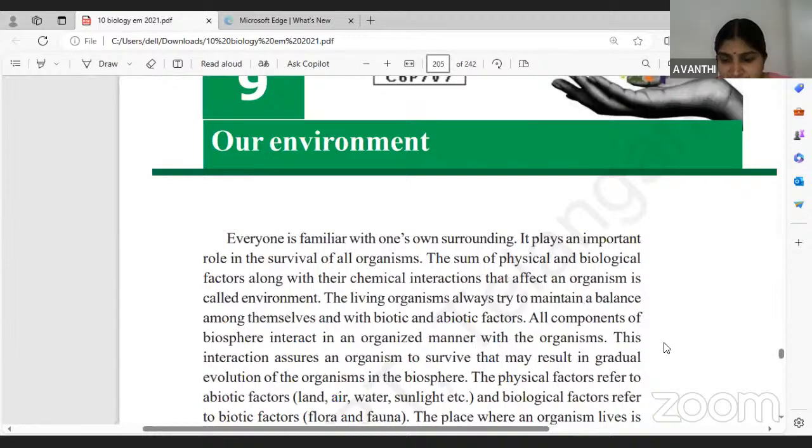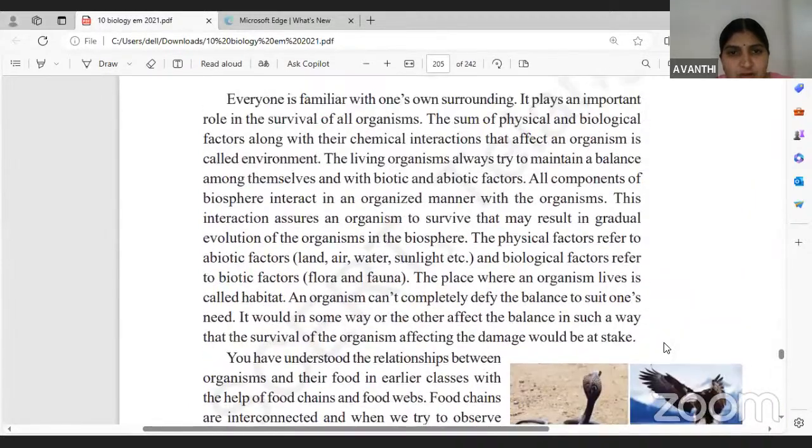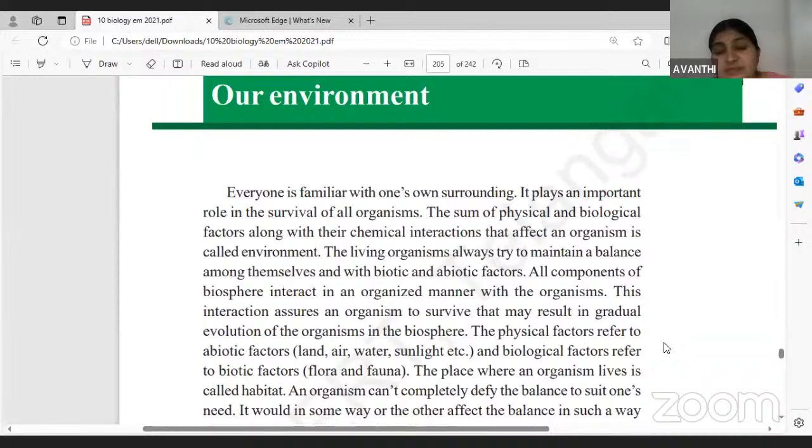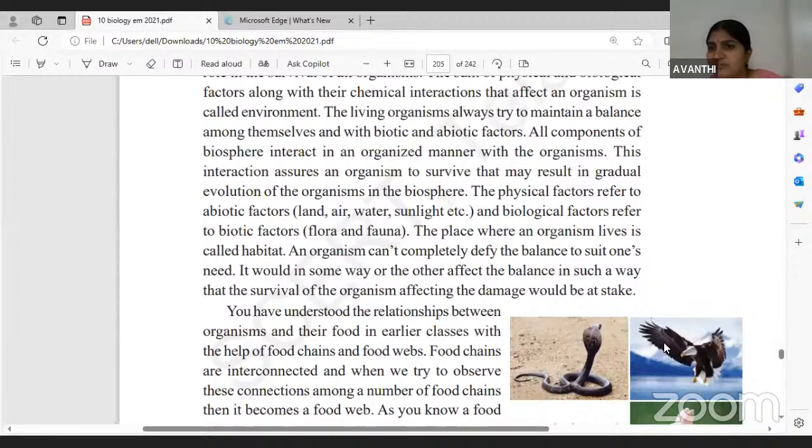Okay, so this is our topic, children. Here, as I told you, environment is nothing but the surroundings where a living organism survives. This environment includes different groups of organisms and how energy is being transferred from one organism to another. It includes non-living things and living things. All the non-living things we can give one word: abiotic component. And all the living things can be grouped as biotic components or biotic factors. Biotic factors include living organisms, that is plants, animals, microorganisms.